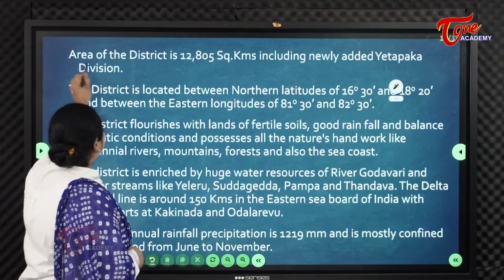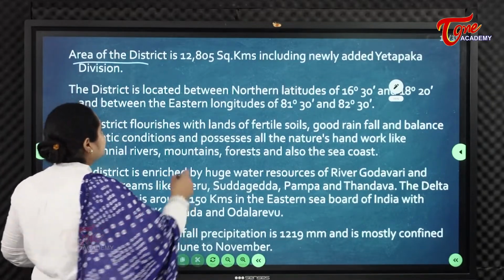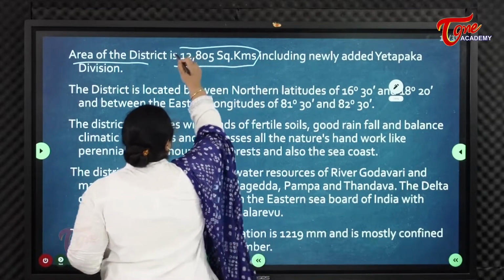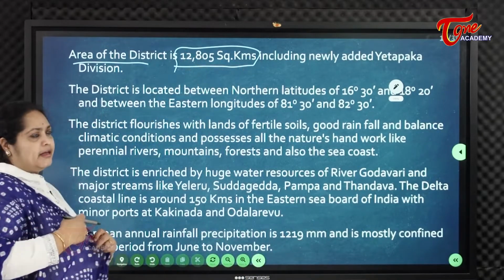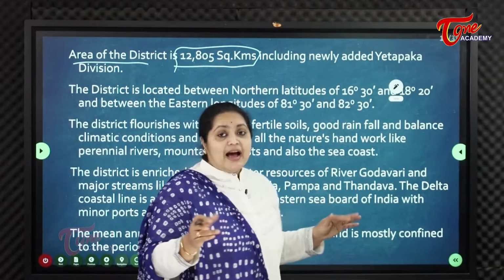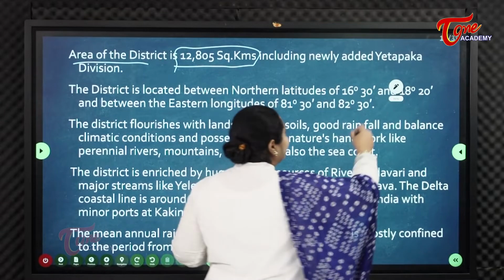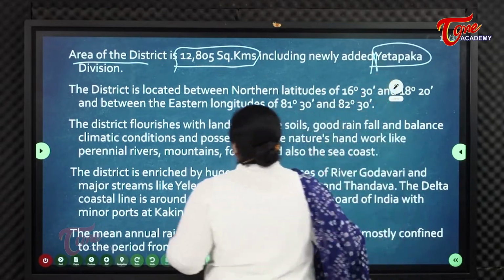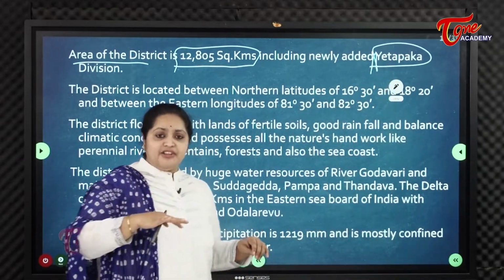What is the total area of East Godavari district? It is nearly 12,805 square kilometers, including the Etapaka division.